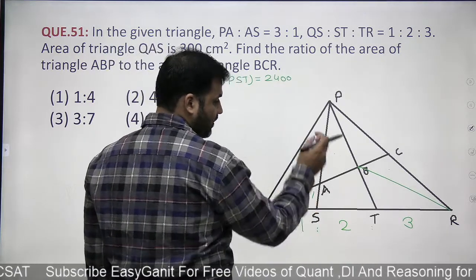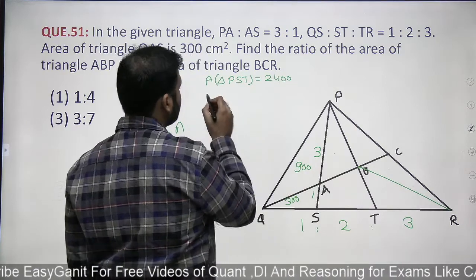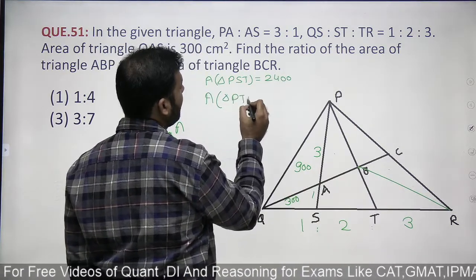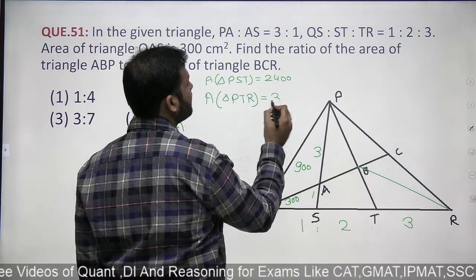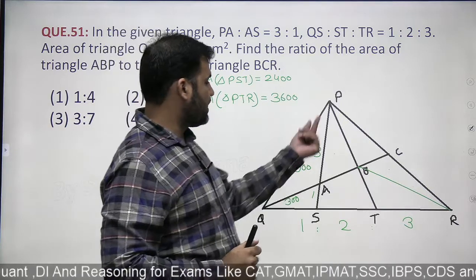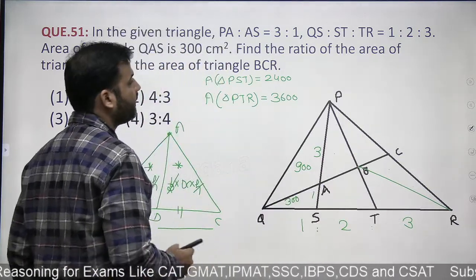Now 1 के ऊपर 1200, 2 पे 2400, so 3 के ऊपर जो area बनेगा that will be 3600. So can I say that area of the triangle PTR will be equal to 3600. This is 1200, this is 2400, this will be 3600 PTR.